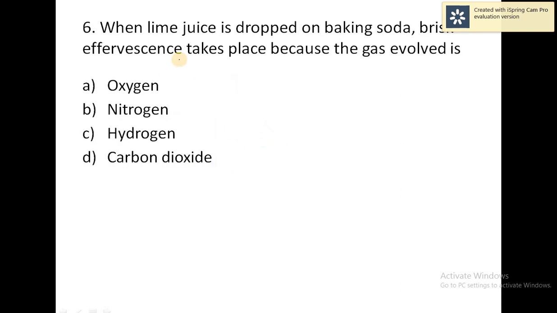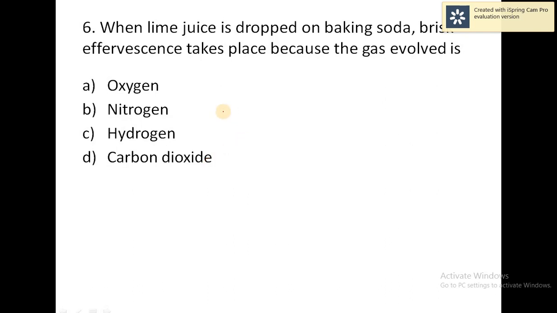When lime juice is dropped on baking soda, brisk effervescence takes place. Why? During that reaction, which gas is evolved? When lime juice is dropped on baking soda, brisk effervescence takes place, and at that time some gas is evolved. What is the name of the gas? They are asking. Here are four options: oxygen, nitrogen, hydrogen, carbon dioxide. So what is the correct answer here?